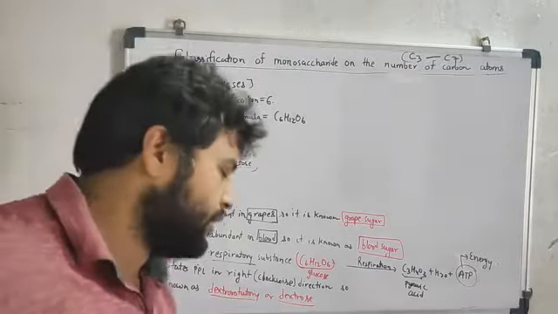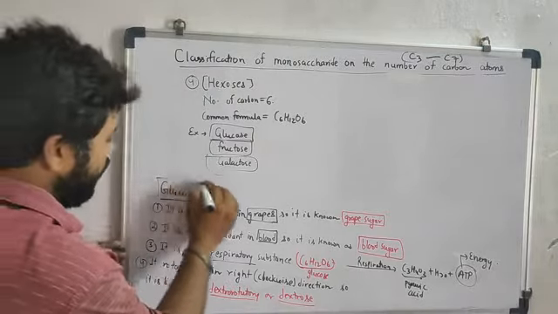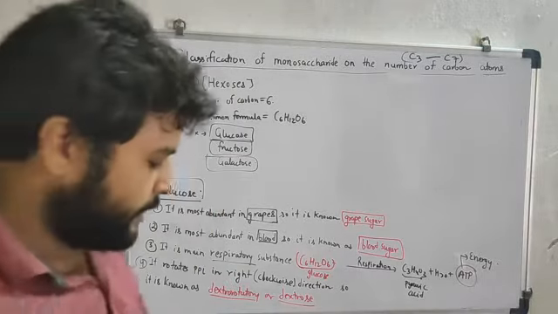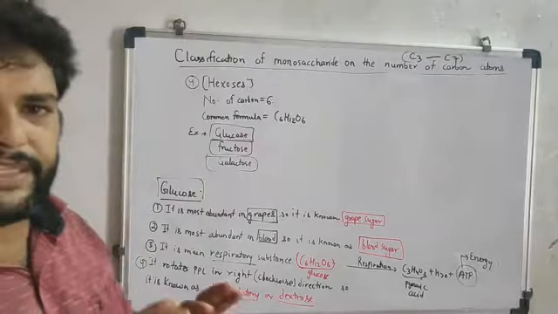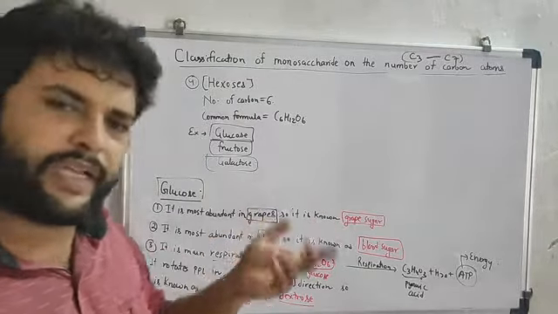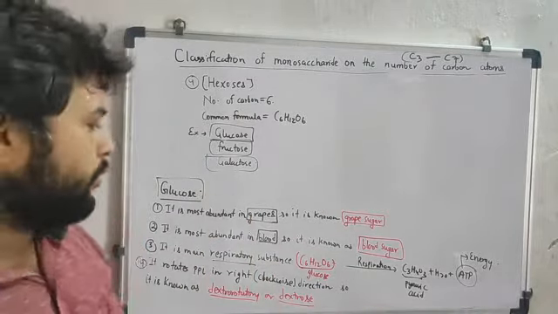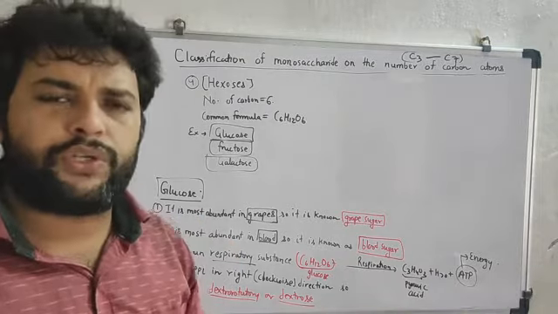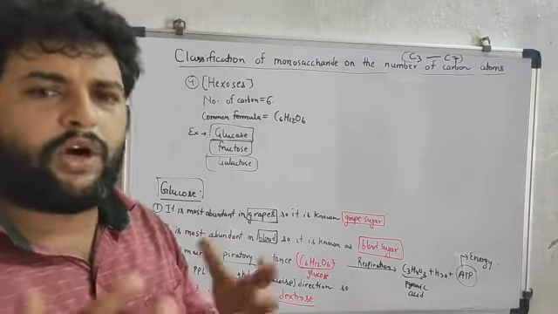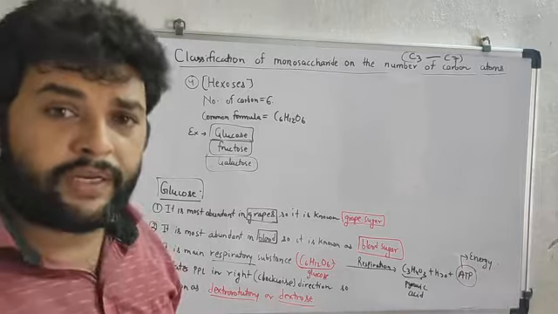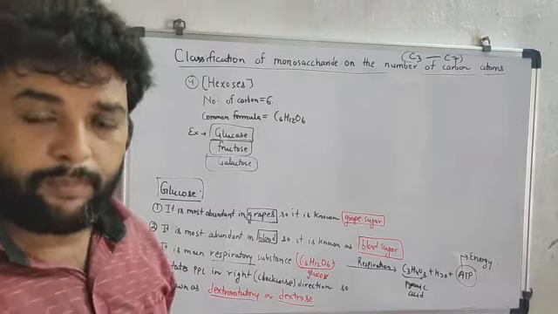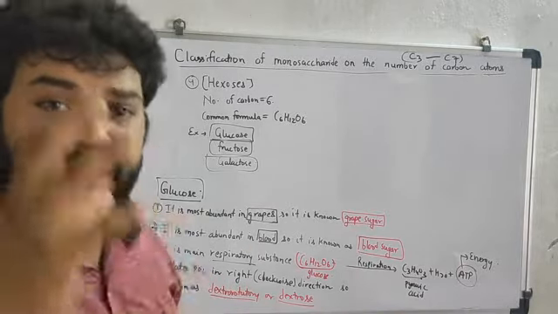First we are going to discuss glucose. Glucose, the basic common formula is C6H12O6. All of these have the same formula. Now glucose is commonly or mostly found in grapes. Most abundantly it is present in grapes.